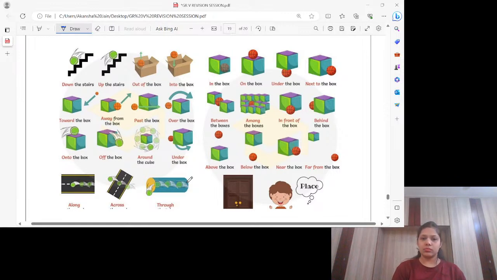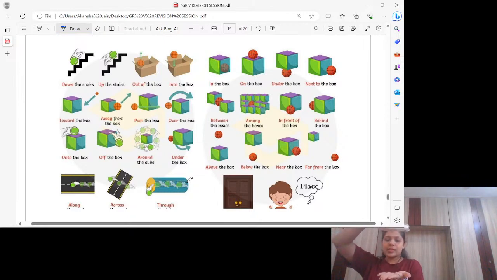Out of the box. Into the box. So out of and into are used when the movement is taking place. In the box, something is already in the box. This is prepositions of place. On the box, please remember one thing: we use on when two things are touching each other. Suppose right now this is a remote, and this is my hand. Can I say the remote is on my hand? No, because the remote and hand are not touching each other. Now I can say yes, it's on the hand.